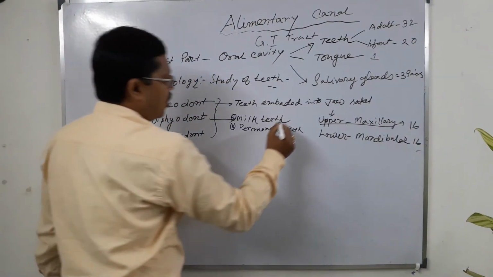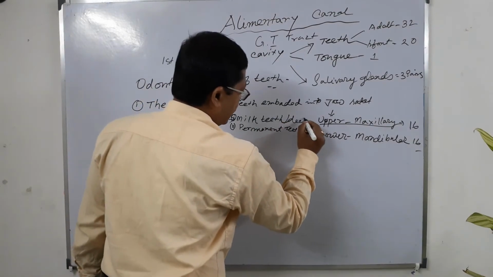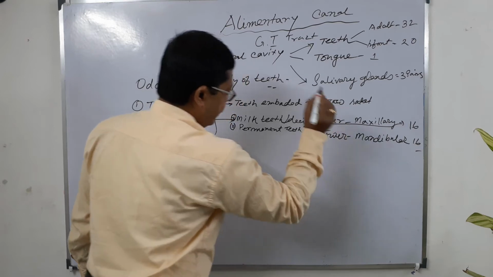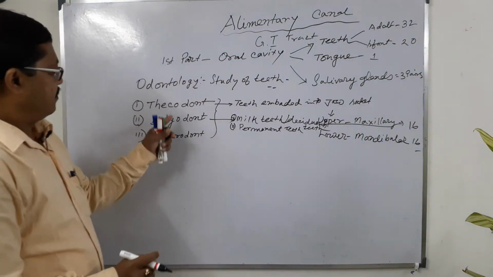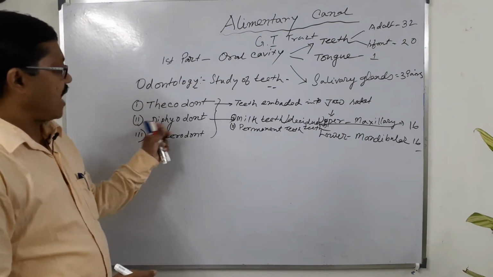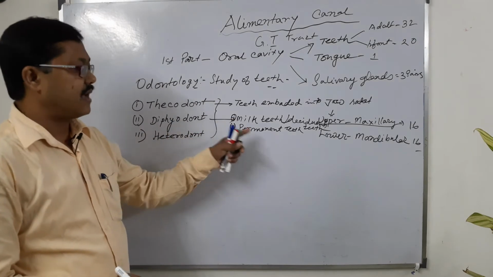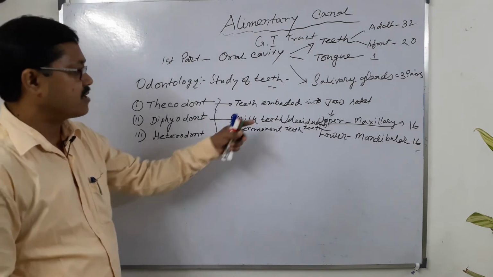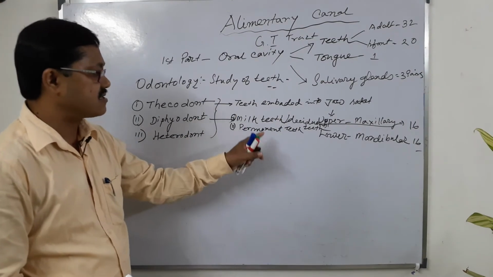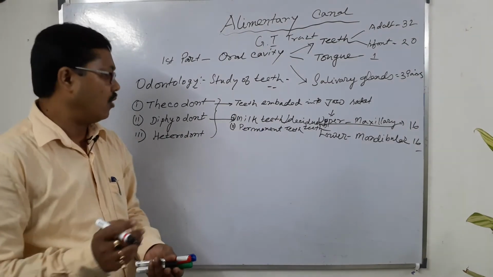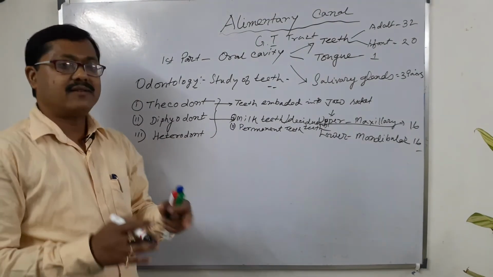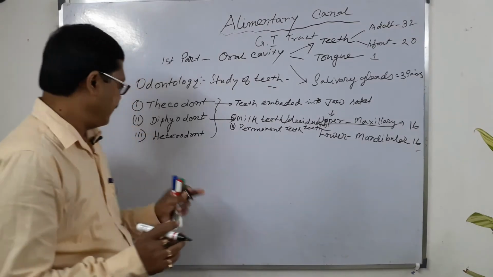So diphyodont means two types of teeth in the life cycle. The permanent teeth persist up to old age. After shedding the permanent teeth, no other type of teeth develops.